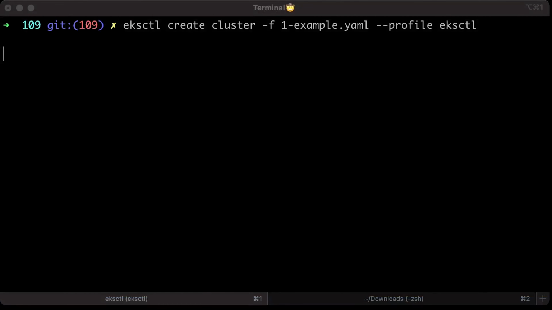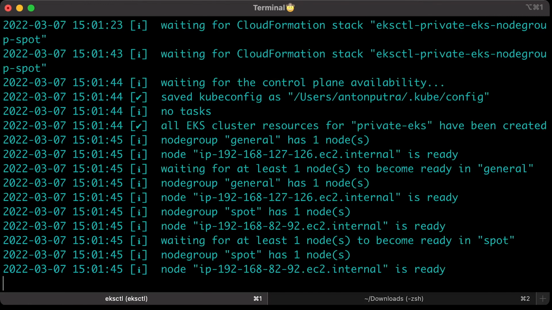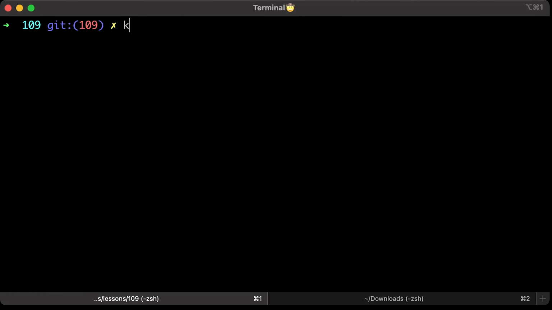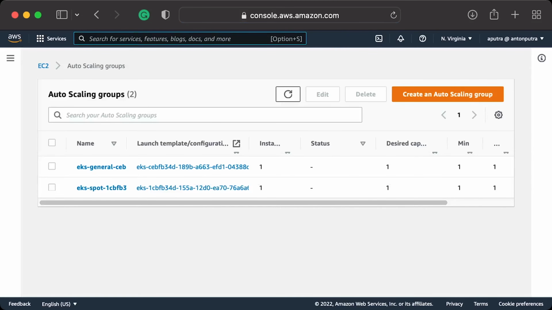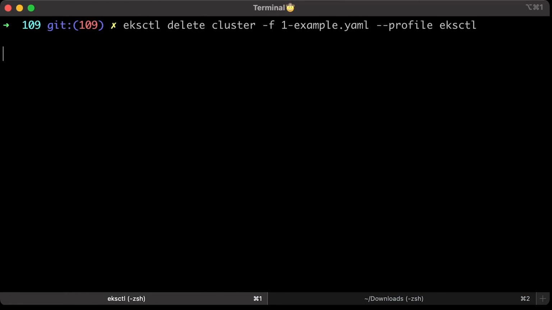To create this cluster, provide the config to eksctl as an option. It will take up to 20 minutes to create a cluster. Be patient. To verify the cluster, you can run a similar command to get all the nodes. We should have one node for each instance group. We have 2 autoscaling groups for each Kubernetes node pool. Similar command to delete the cluster.